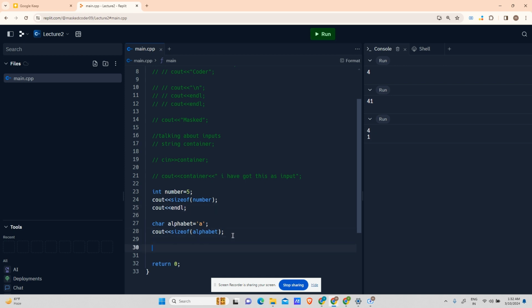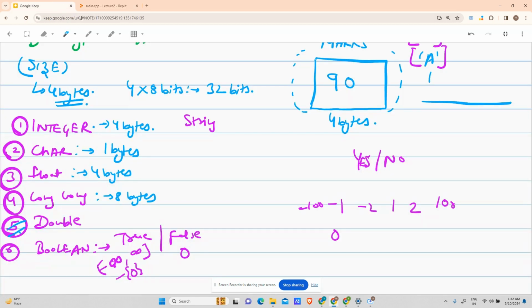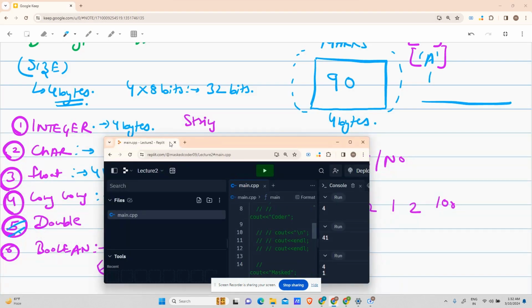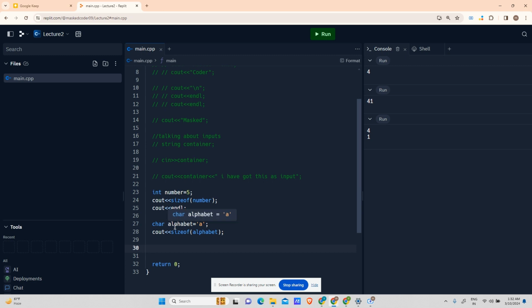All right, moving on. Our next data type was float, used to store floating point numbers, that is numbers with a decimal point in them. Let me name it as a. That is a bad practice, I will tell you why in some time.